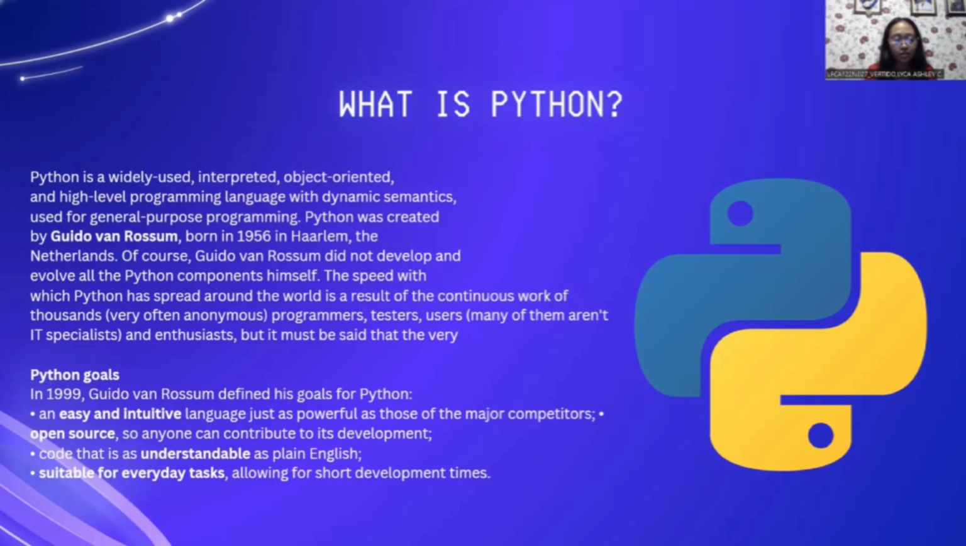Python goals. In 1999, Guido van Rossum defined his goals for Python: an easy and intuitive language just as powerful as those of the major competitors; open source, so anyone can contribute to its development; code that is understandable and in plain English, suitable for everyday tasks, allowing for short development times.